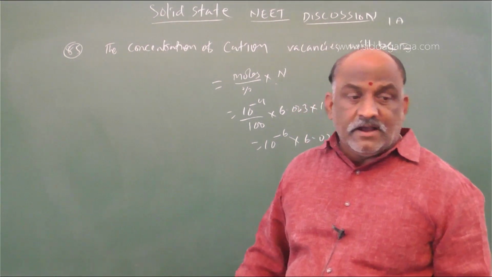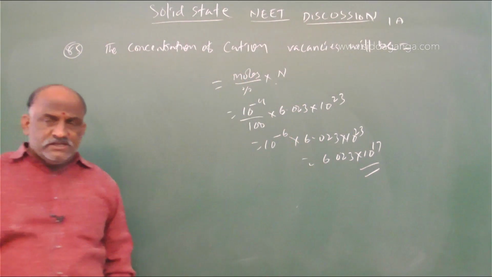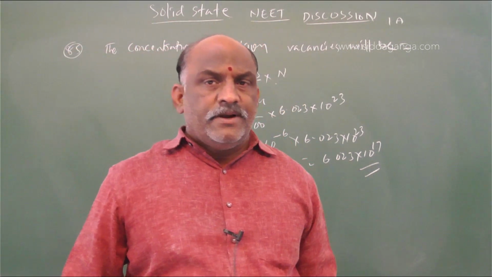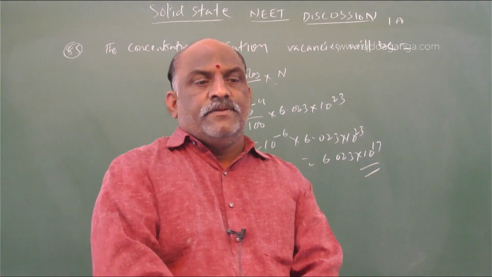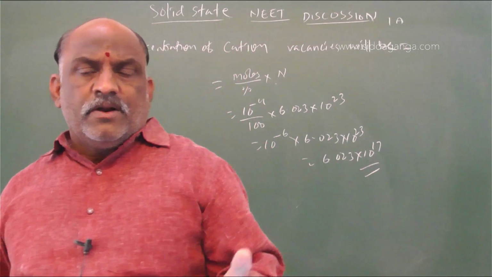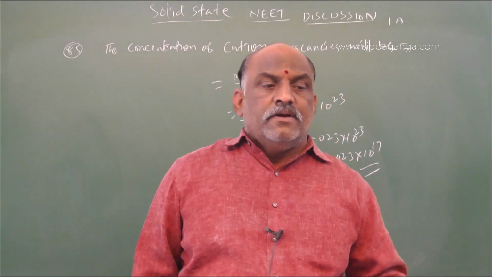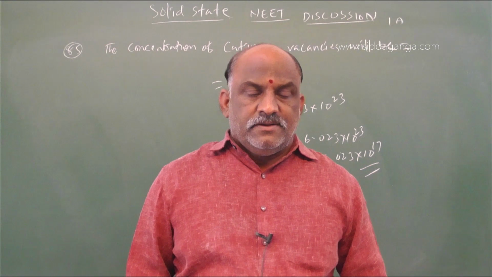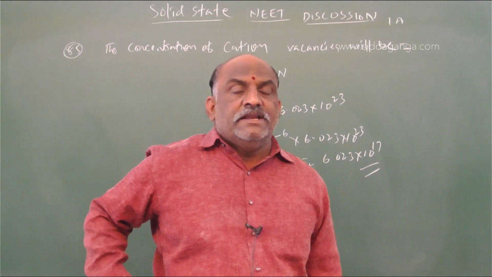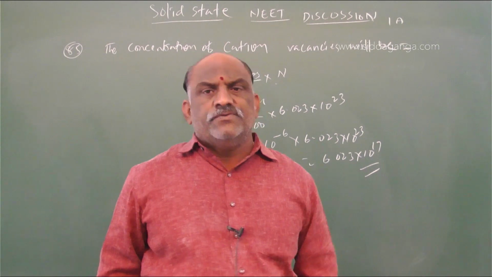10 power 17 is there. Yes, the answer is 6.02 into 10 power 17. So this is the process for this type of numericals. Actually, the systematic procedure is different, but to simplify such numericals, take the number of moles given, divide it by the percentage, and multiply by Avogadro number, and then you will get the cationic vacancies. Cationic vacancies because 10 power minus 4 mole SrCl2 is present in 100 mole of NaCl. On the basis of that, we should find.